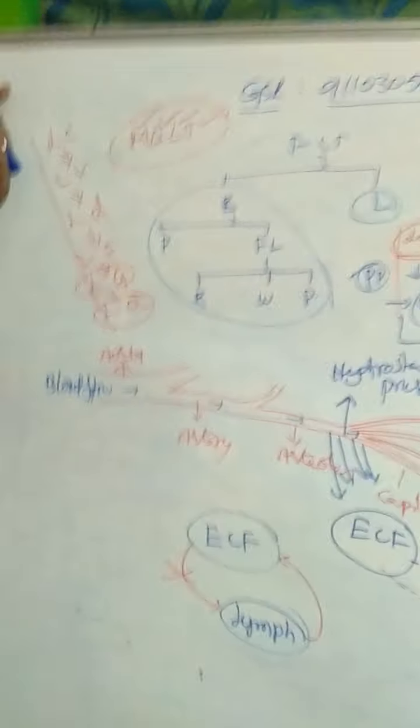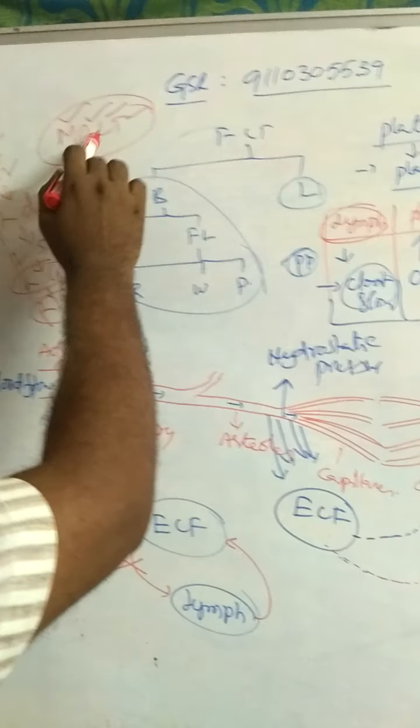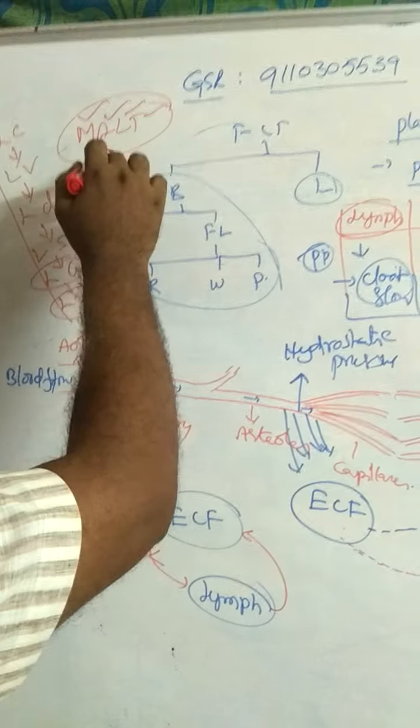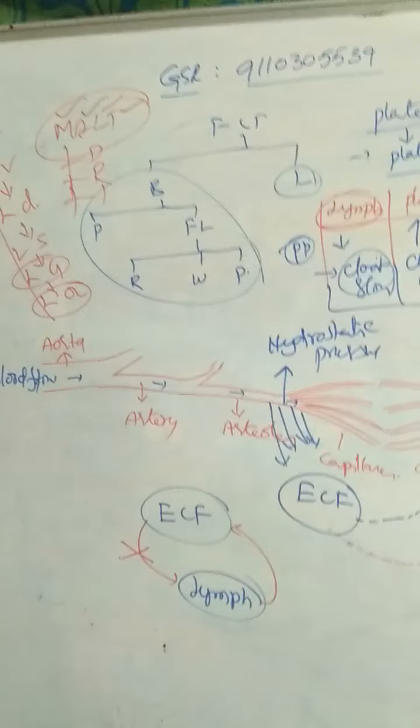It covers 80% of the lymphatic organs. Mucosa associated lymphoid tissue is present in the digestive tract, respiratory tract and excretory tract. That is about lymph.